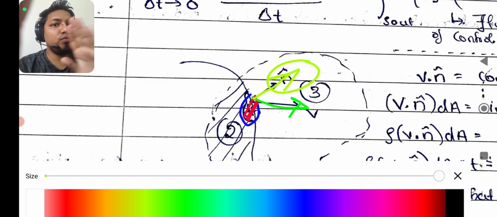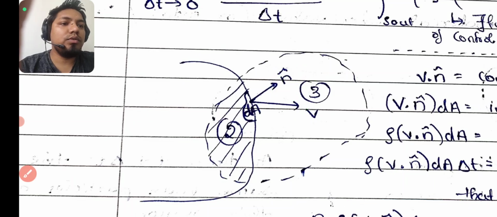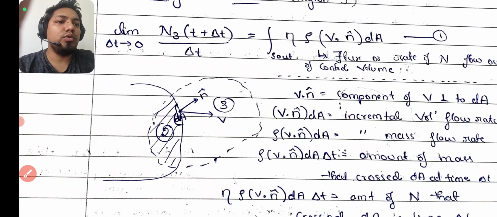N has nothing to do with the mass transport. N is rigid and fixed, perpendicular to the area dA, but v is the real thing. V is telling you that in this direction velocity is there. So let's go into more fundamentals.